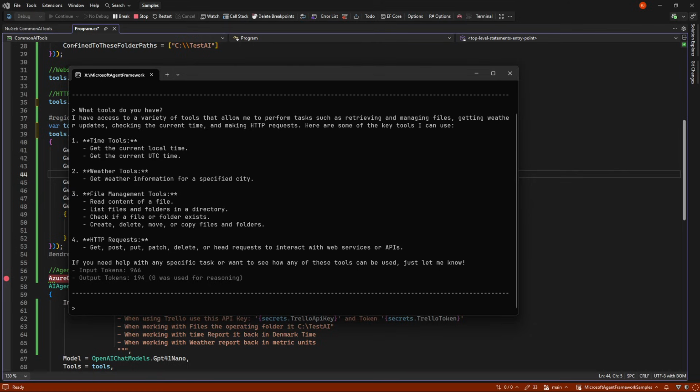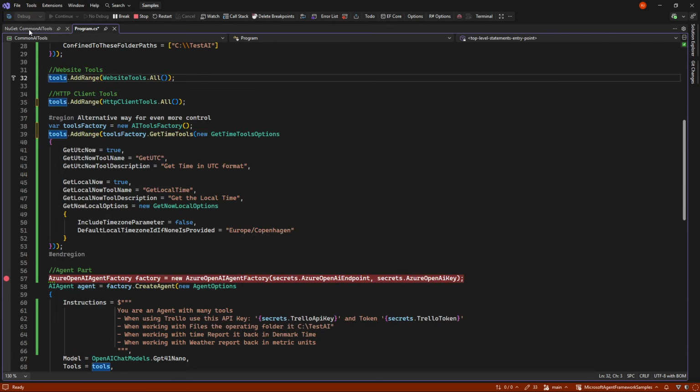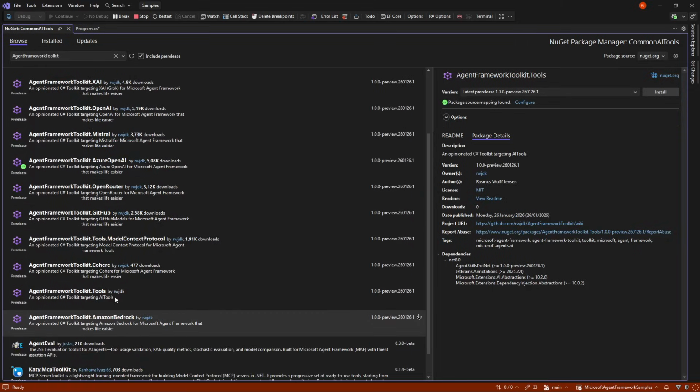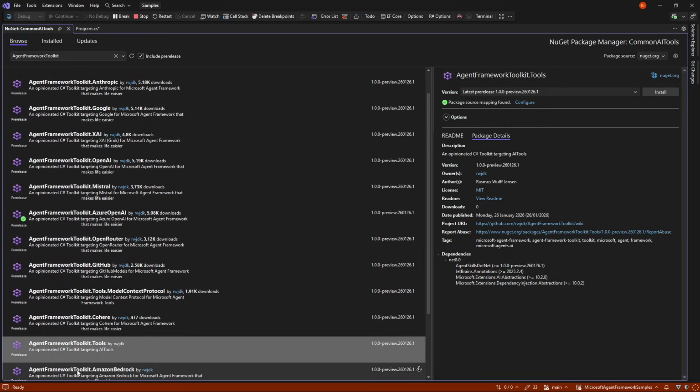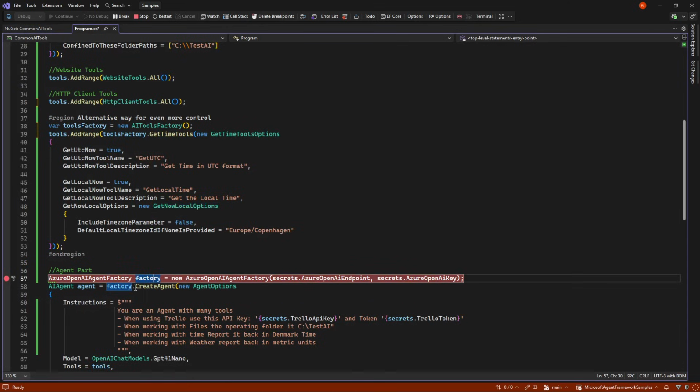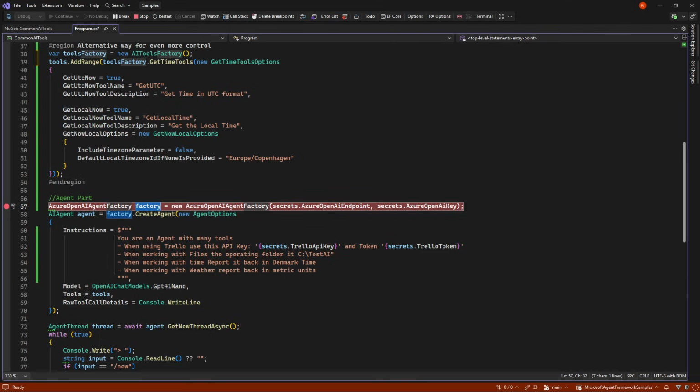So these are all free. You simply just need to go grab either one of the Agent Framework Toolkit options for Google, Anthropic, XAI, and so on. Or if you don't want to use this and just want the tools, you can go to Agent Framework Toolkit, just tools, and then you don't get any of the other things. And of course, whenever you new an agent here, it's you that are in full control of what tools are here.